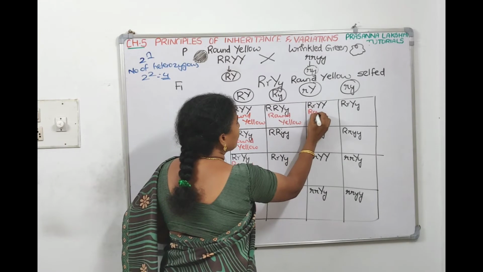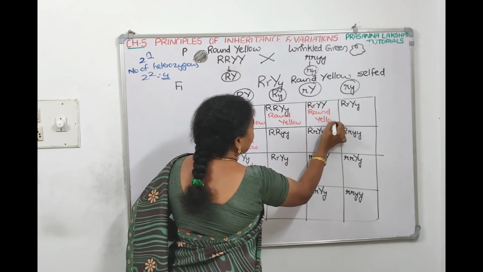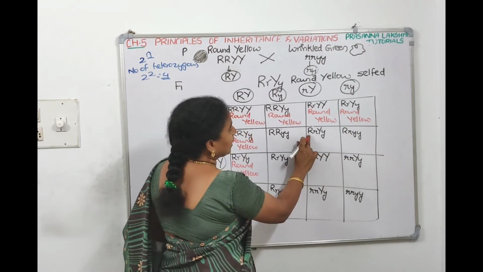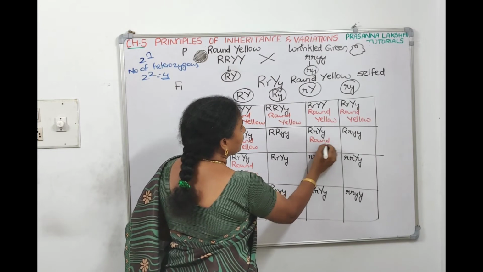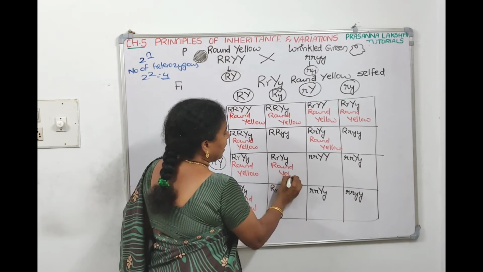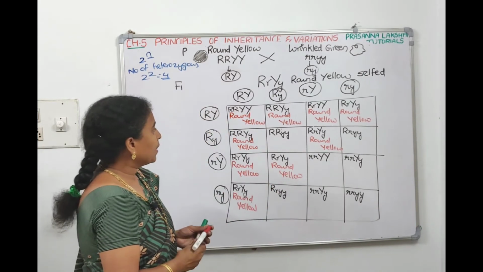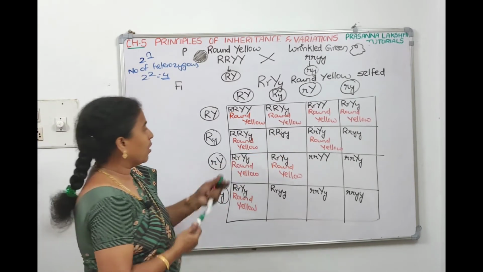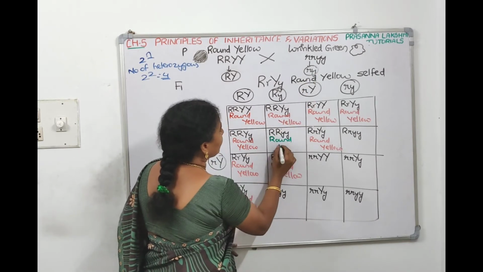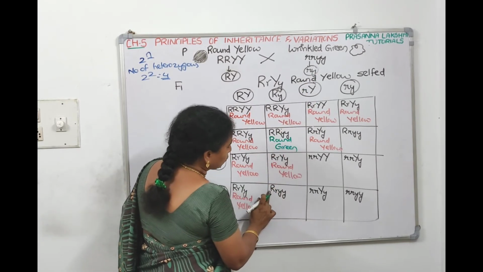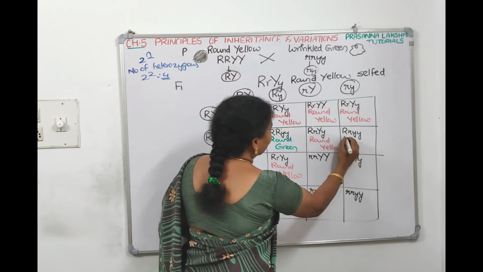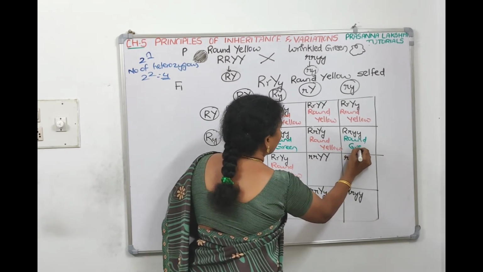Here also capital R is there, round we get, and capital Y, yellow. Next one also, since capital R is there, round we get, and capital Y, yellow we get. Again here capital R, capital Y means round and yellow. Now coming to the other one, only capitals are there for R, Y is small, means capital R for round, small y it is green, round and green. Here also capital R means round, y means green. This line also capital R means round, small y means green.